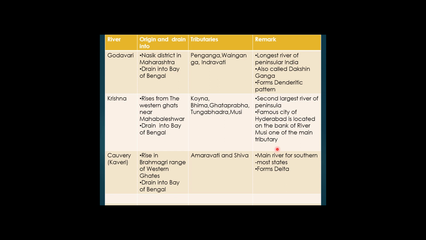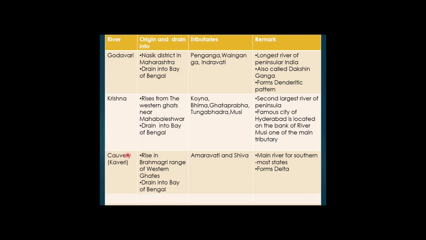And the river basin is shared by the states of Maharashtra, Karnataka and Andhra Pradesh. And the famous city of Hyderabad is located on the bank of river Musi, and this river Musi is a tributary of river Krishna. So we will cover this.